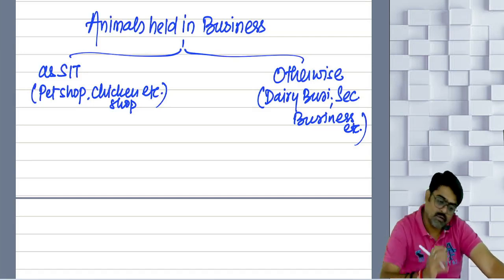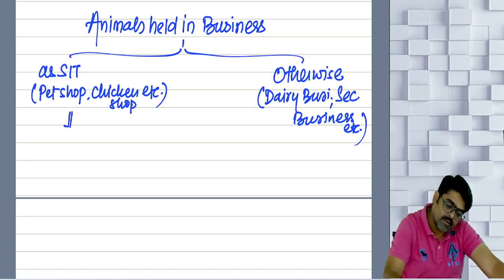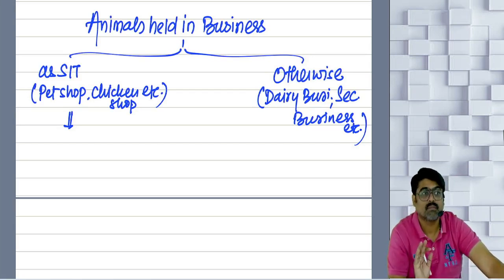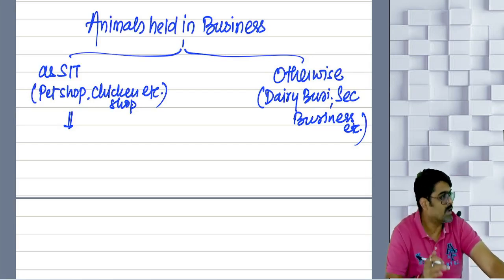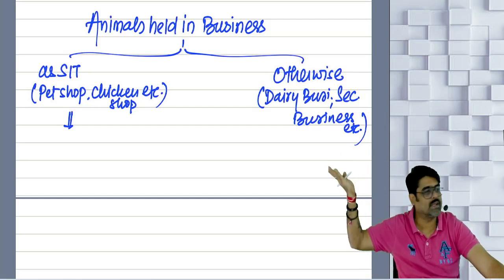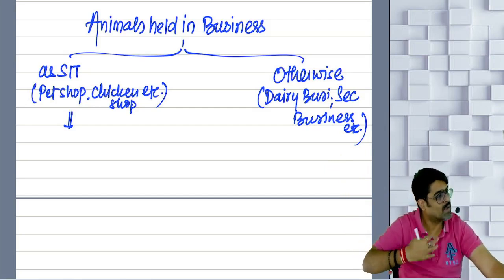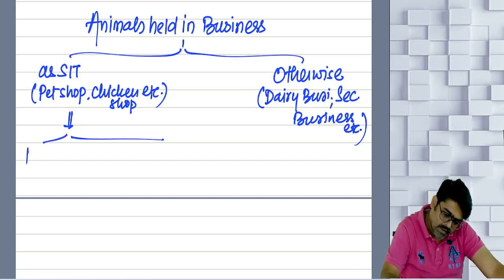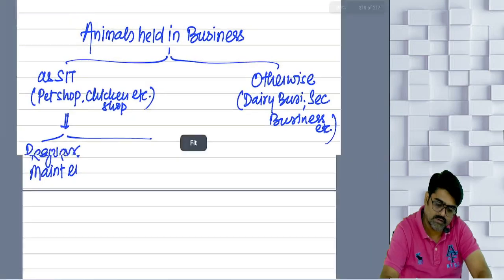Done, no? Now tell me, will you feed the animal? Living beings, no? Would they require some food, care, maintenance, etc.? Even if they are held as stock in trade or otherwise, yes or no? Their regular maintenance expenses will be there, no? So any regular maintenance expenses like food, etc. Yes or no?